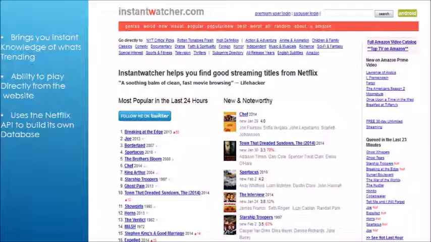Also, Instant Watcher has an ability which brings up instant knowledge of what's trending, so what's been trending in the last 24 hours. Also, if you're logged into Netflix, you can directly launch from this website. And you can also play or queue titles directly from the website. So this website uses the Netflix API to build its own separate database, and that's what it uses.